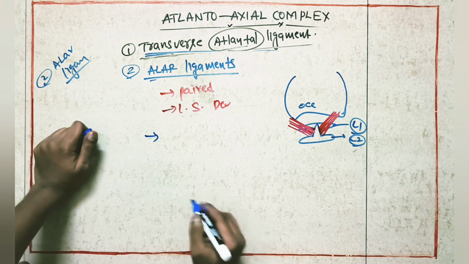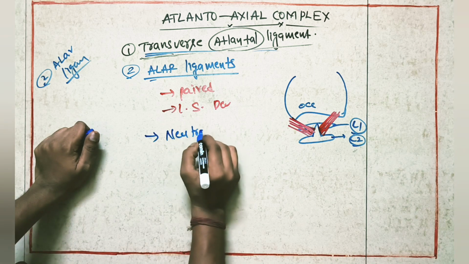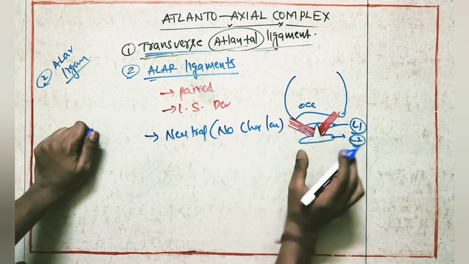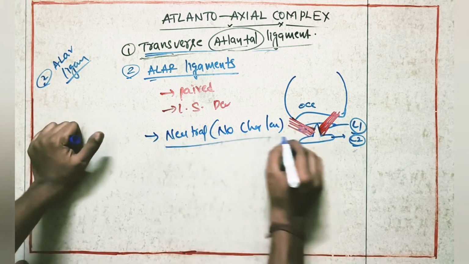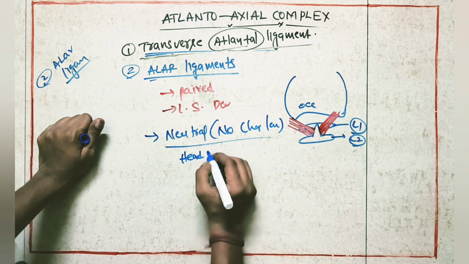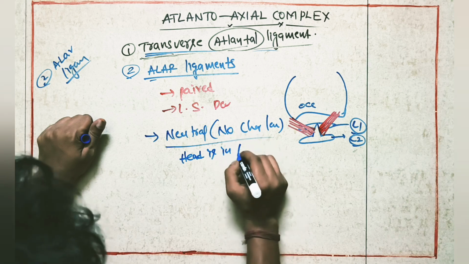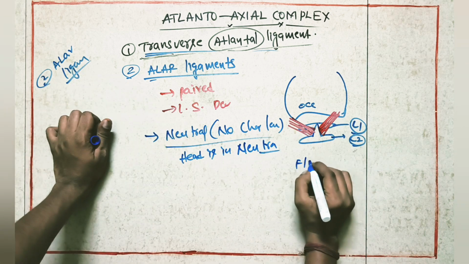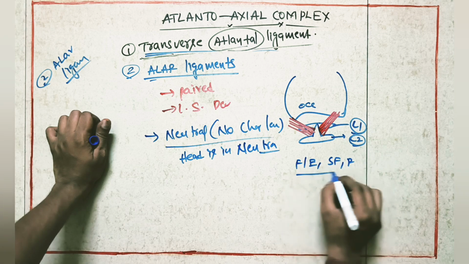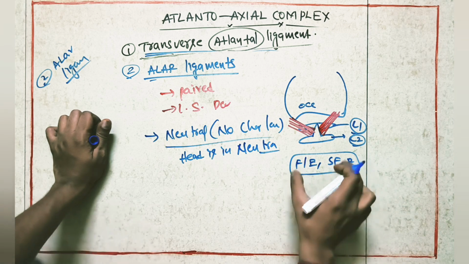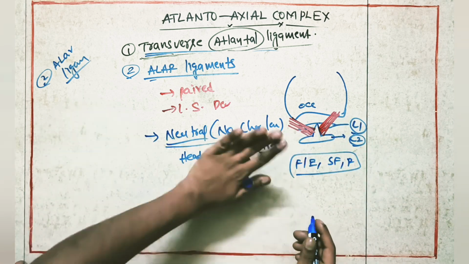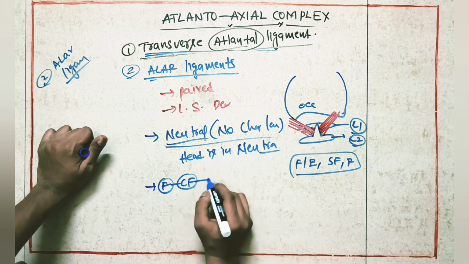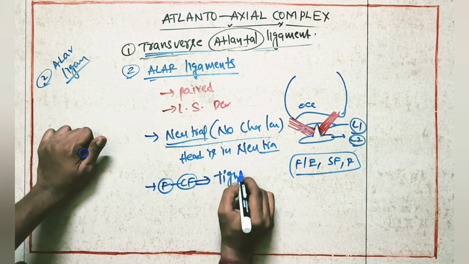Usually these two alar ligaments will be in neutral position. Neutral means no change in length. Usually they will be in neutral position when the head is in neutral position. If there is no movement in the head and neck, like flexion, extension, side flexion and rotation, at that time these two alar ligaments will be neutral in length. Suppose cervical flexion is happening, these two alar ligaments will become tight.